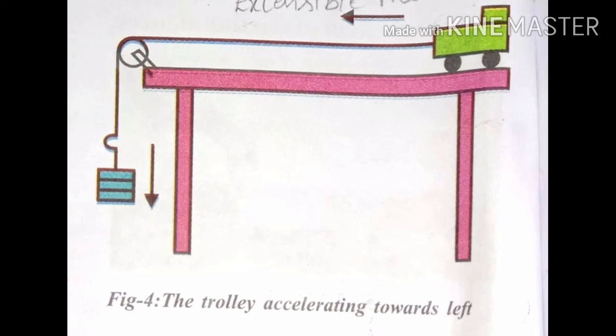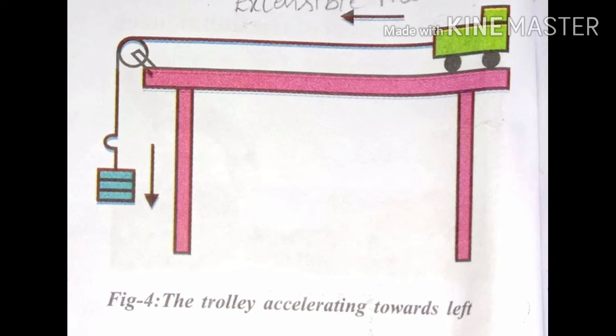An inextensible string is not of the elastic type. So in this activity, we take an inextensible string. First of all, take a small toy trolley and keep a small wooden block on it, as shown in the picture. Tie an inextensible string to the trolley and pass it over a pulley, and the other end of the string is fixed to a weight hanger.